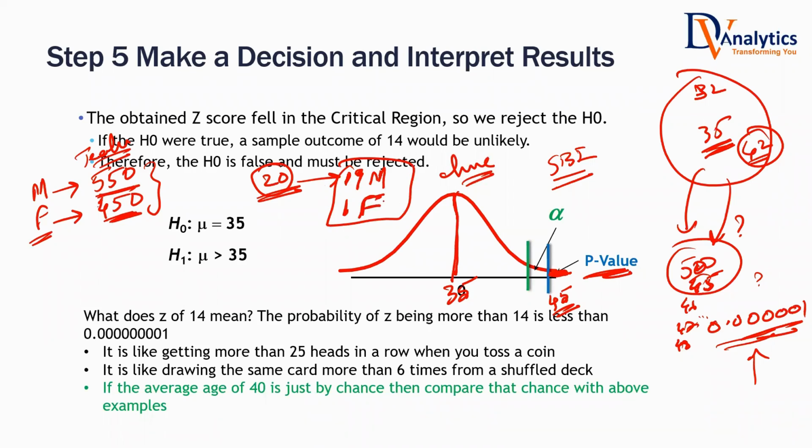Now tell me, when this many people apply, is there a chance that 19 male and 1 female get selected? Yes or no? Theoretically, there is a chance. But what is the chance of that happening? Is it very highly likely or very less likely? Very less likely. Using testing of hypothesis, they found the p-value, and it happens to be 0.00000, around 19 zeros.